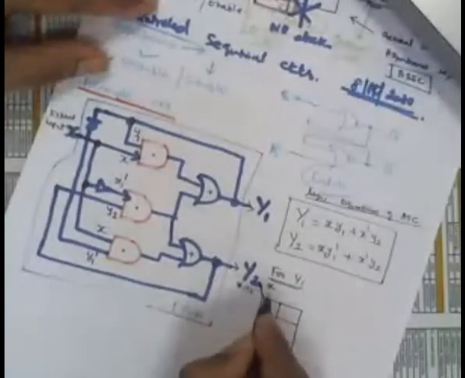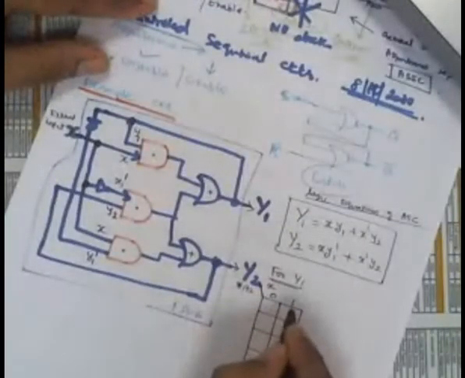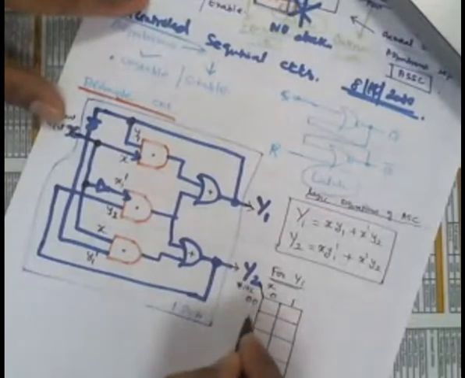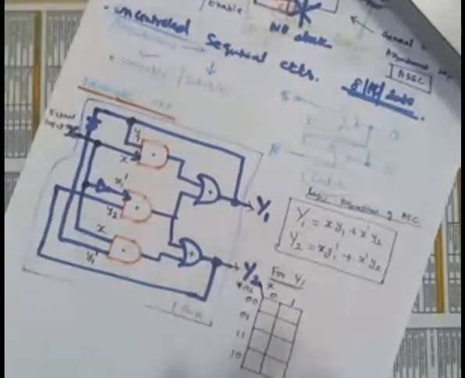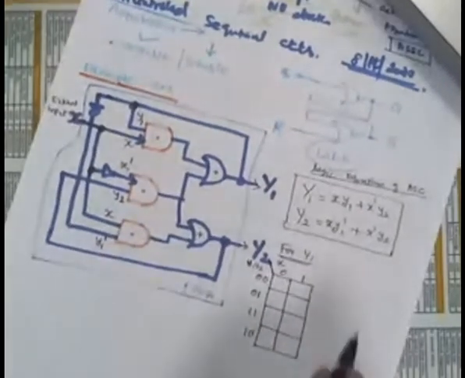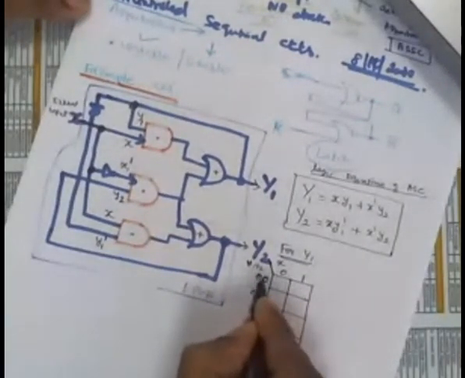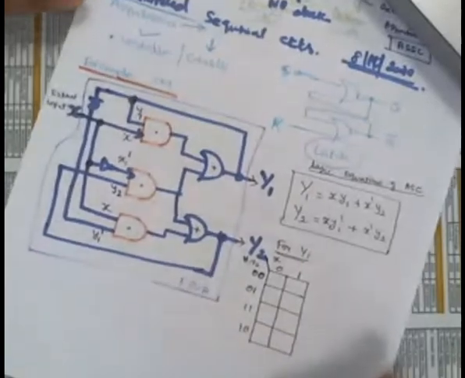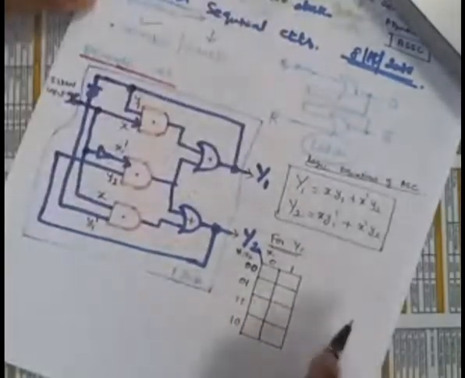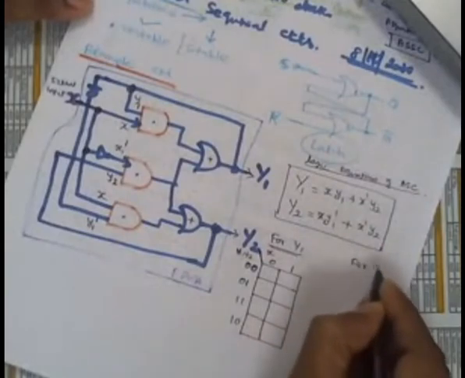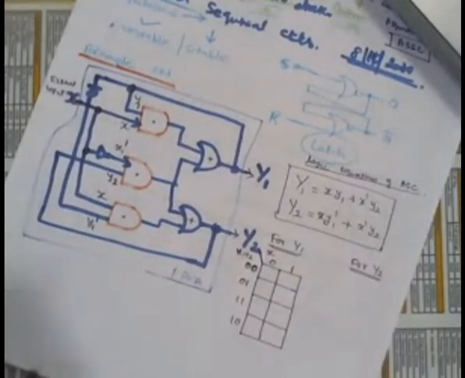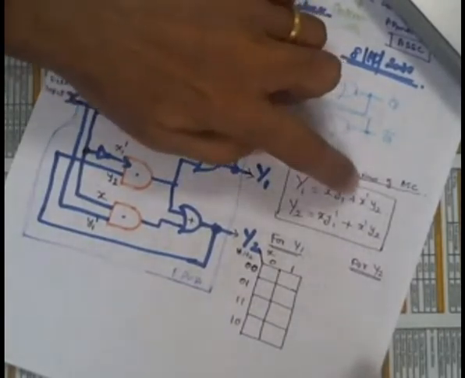The values are 0, 0, 0, 0, 1, 1, 1, 1, 0, 1, and so on. Now, this is for Y1. In the same way, we will analyze for Y2 also. Then for Y1, you substitute in this equation and tell me the capital Y1.